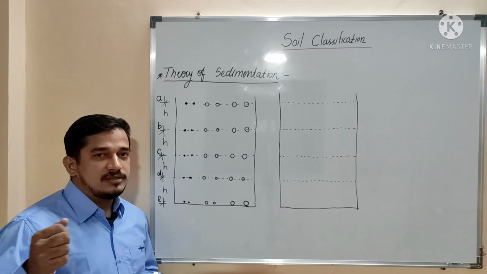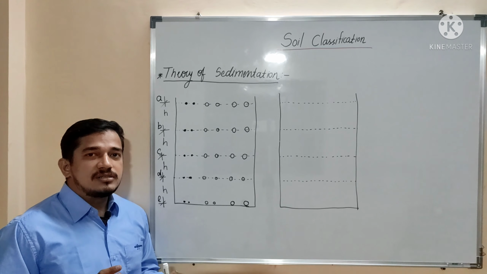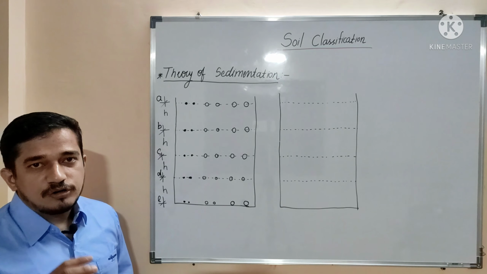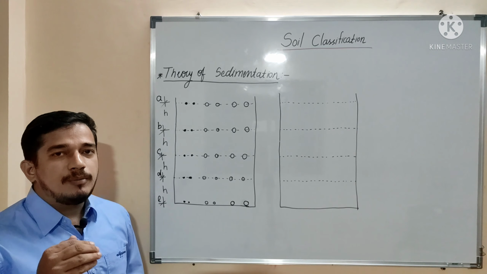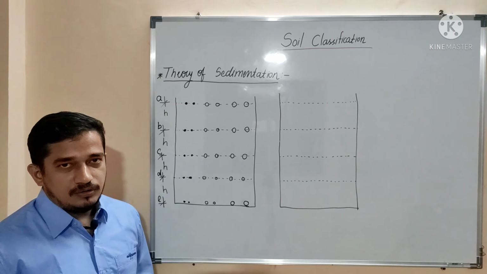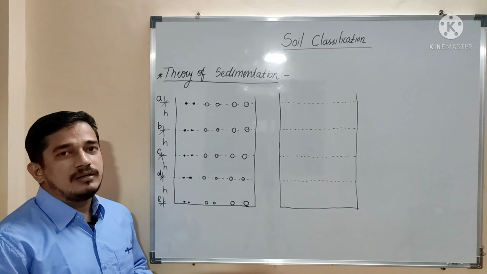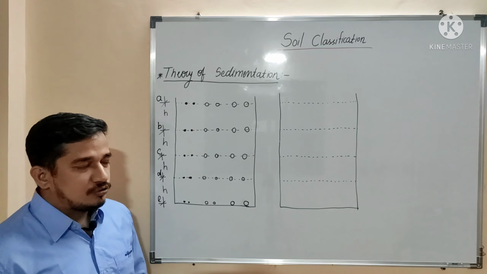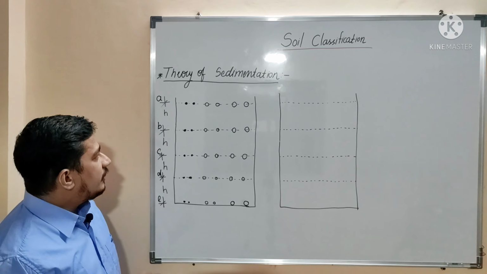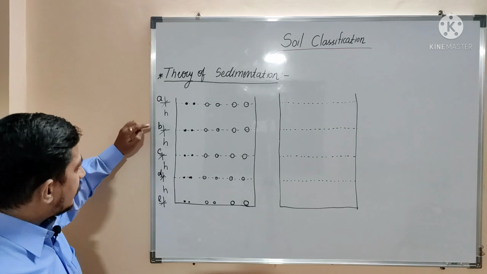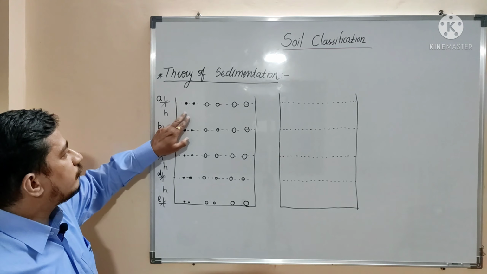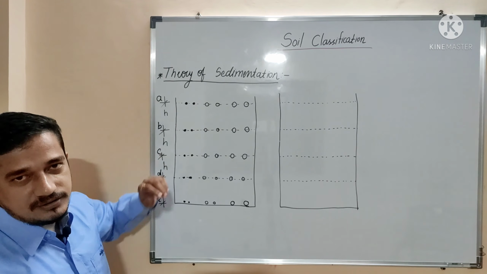As I have already said, at the starting of this sedimentation analysis, the soil suspension is thoroughly mixed, and because of that, all the particles will be present at all the levels. Okay, so for this particular soil suspension, there are three particle sizes. So at the starting of this sedimentation analysis, at each and every level, there are two particles for each size.